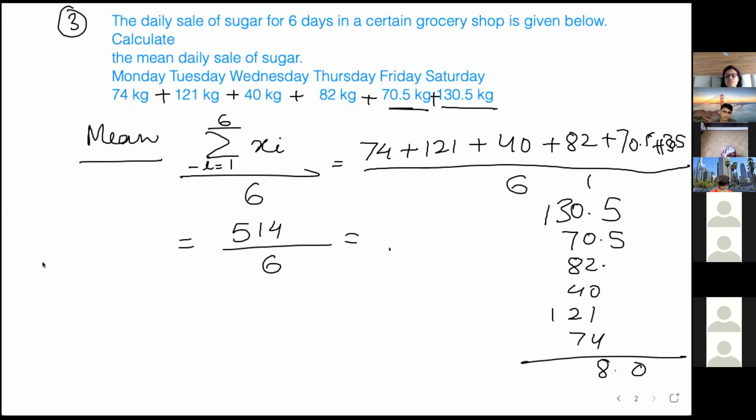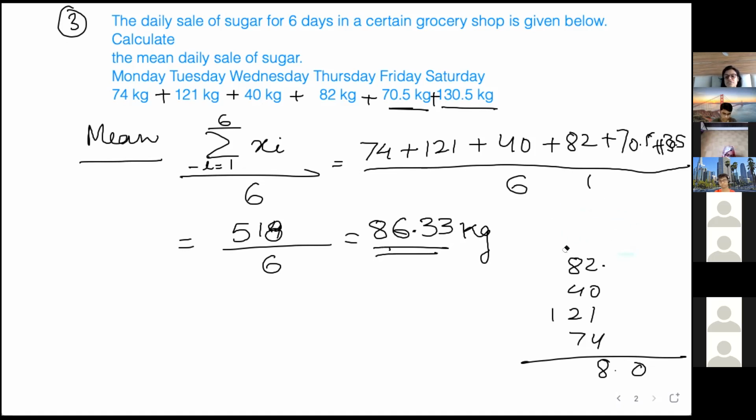See, the last digit is 8. 580. Yes, 518. So the answer in decimal will be 86.33. It is in kg unit. So everywhere you have to write the unit. So this is the answer 3.